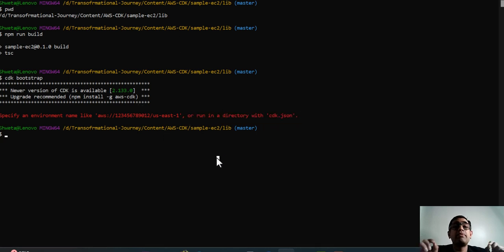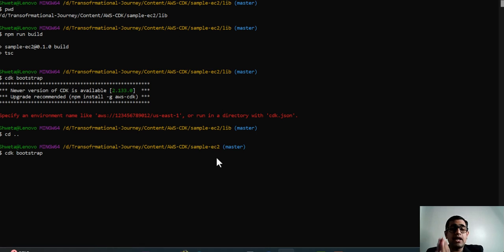Alright, looks like I made a mistake here. I had to go back one step, because it has to be where it can find the CDK JSON, and then I'll have to say CDK bootstrap so that it can understand whether the CloudFormation templates and other configurations are the same as they were before. Alright, now this is running. I'll wait here and I'll come back once the CDK bootstrap is done.